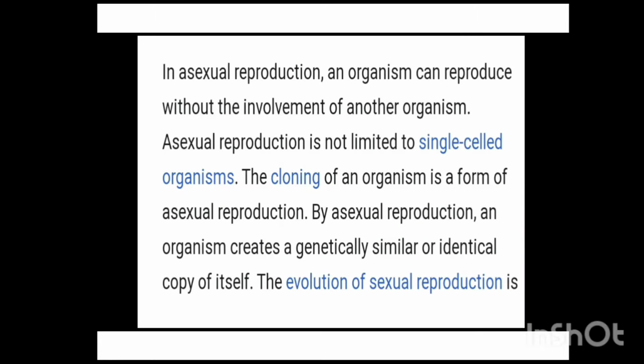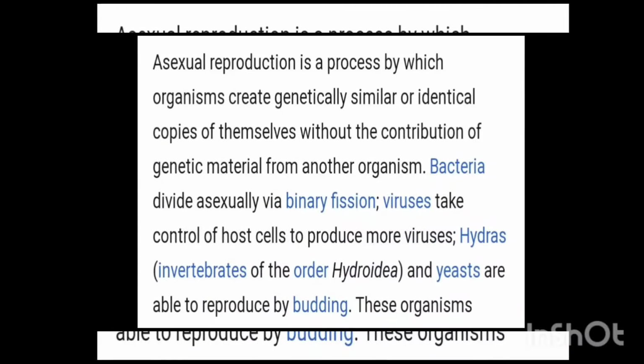Now let us see what asexual reproduction is. In this, a single parent is involved. So here all the characteristics in the young one will be the same as that particular parent. Means the young one, the offspring, will be an identical copy of the parent. Now there are bacteria and viruses and some animals also which reproduce asexually.